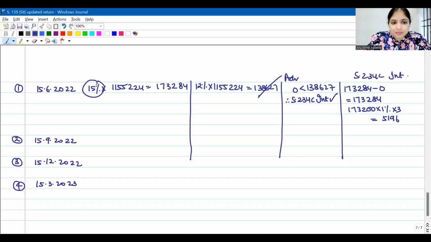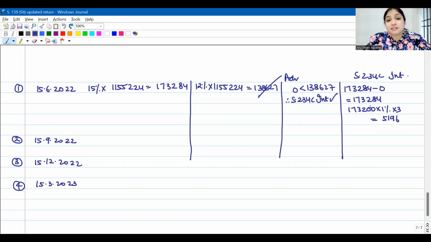Ideally, you're supposed to pay 15% of assessed tax in the first installment. You should have paid so much. But to judge whether 234C is applicable or not, I will not use this number. Did you pay 12% at least? Had you paid this much at least, I would be happy. No 234C interest. But no, the assessee did not pay 12% also, which means 234C interest is applicable. Once I conclude 234C interest is applicable, now this number becomes useless.